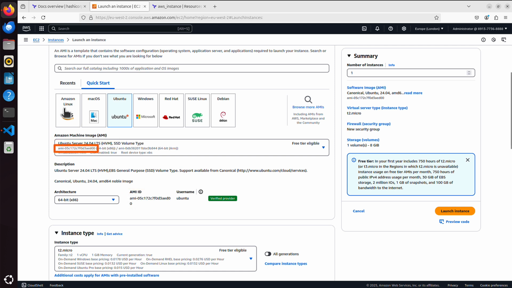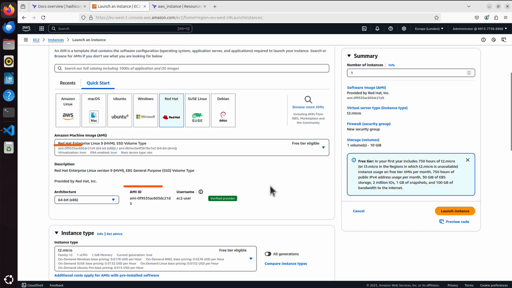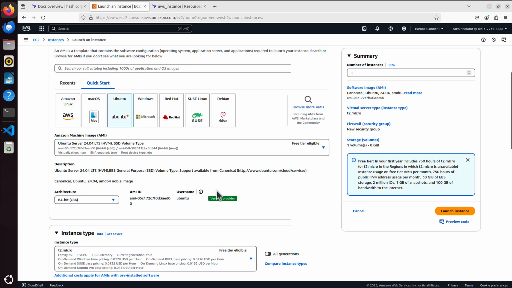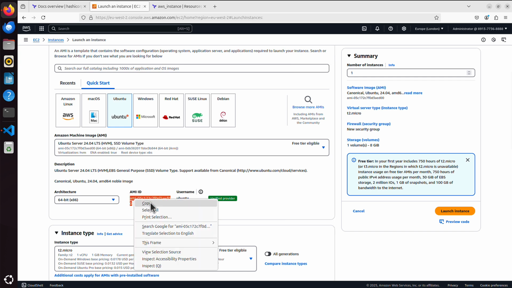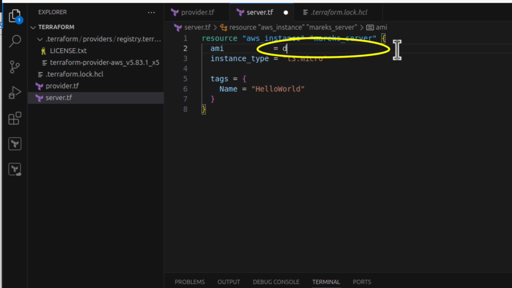And every single operating system, well, for example Red Hat, will have a different Amazon Machine Image Identifier. So if we go to Ubuntu, maybe I want to build my server based on the Ubuntu operating system. So this is the identifier I need, and I can simply copy it and paste it into my code. I just have to add it here, but I have to add it as a string, data type string, which means I have to use double quotes. And I use Command V to paste the Amazon Machine Image ID.